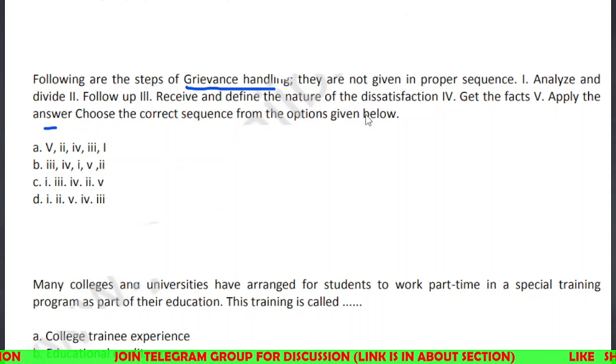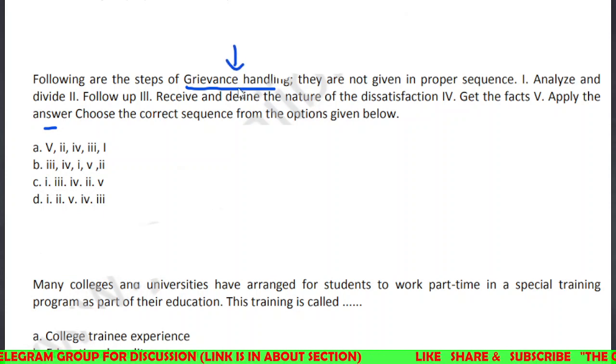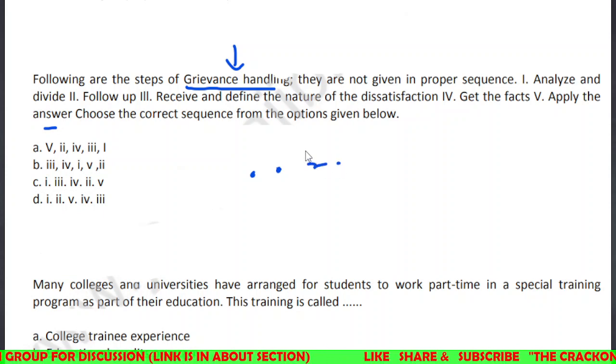See, which one is the correct one? For grievance handling, for whatever information we have, what do we do first? We do analyze and divide. So the first one is I. That means the answer will be either C or D. Next is 3, next is 2, so we need to look at the next sentence.